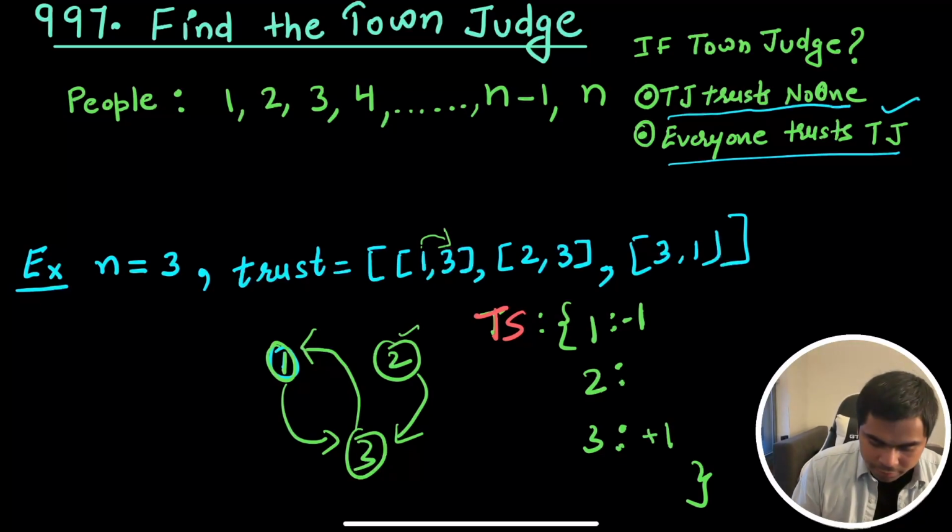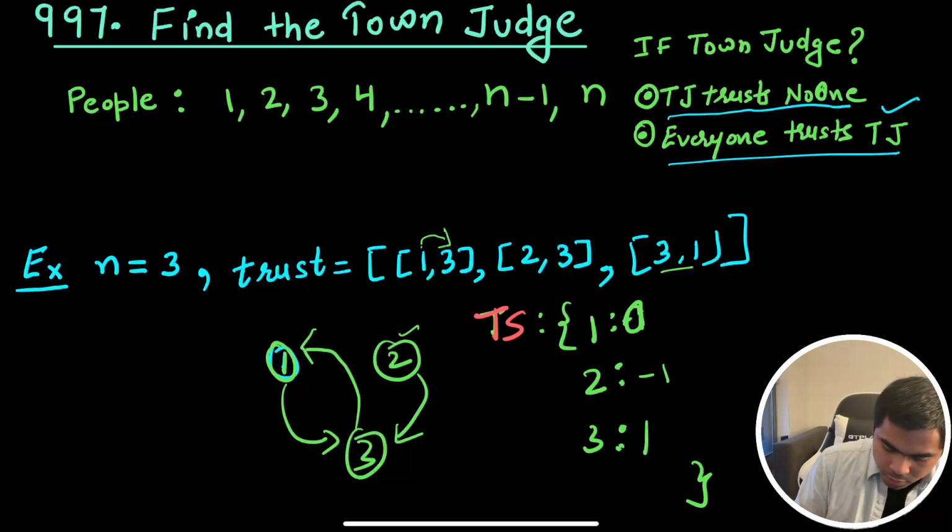Then we have 2 to 3, so 2 is decremented, and then 3 is incremented, so now 3 becomes 2. So I'm just going to change it to 2. Now we see that 3 here is trusting 1, so 3 minus 1, this becomes 1, and this becomes 0 now. So it's -1, 0, and 1.